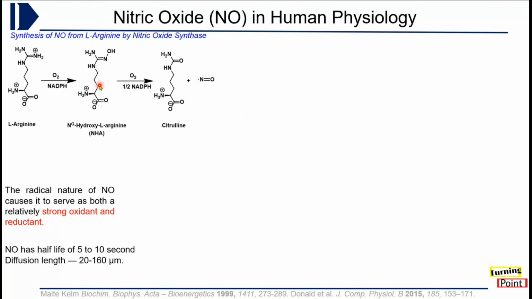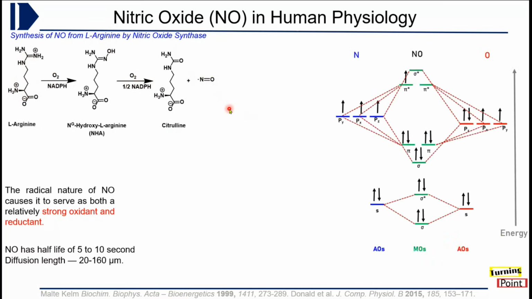Chemically, nitric oxide is generated in the human body from L-arginine, an essential amino acid. It is produced through a two-step oxidation by the enzyme called nitric oxide synthase. Nitric oxide is very reactive, so it is important to regulate its delivery to the particular location in the body where we want its positive impact.